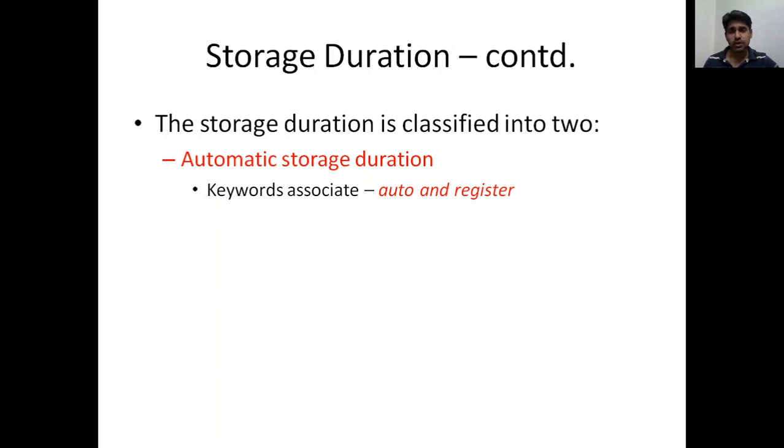Now, the storage duration is classified into two. A storage class was classified into four. Storage duration is classified into two: automatic storage duration, with auto and register. So I said that when we talk about storage classes, the first two can be clubbed. That's what has been done here. The first two keywords, auto and register, have been clubbed together, and we call them automatic storage duration.